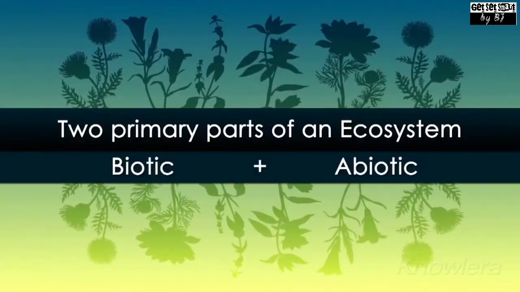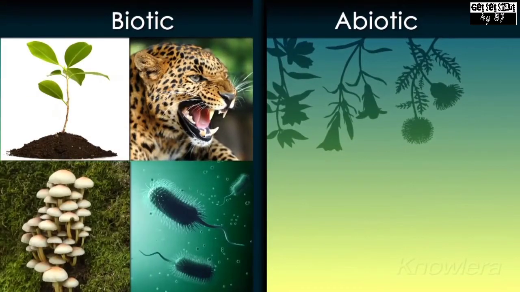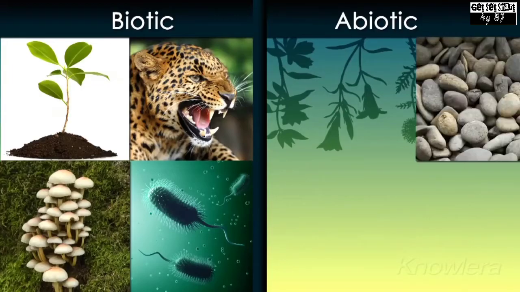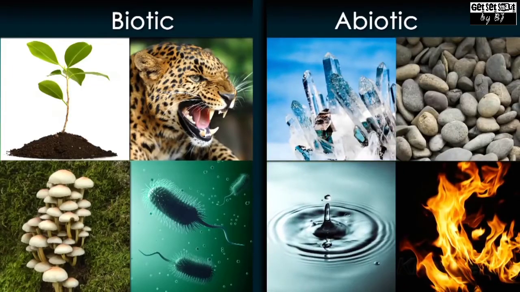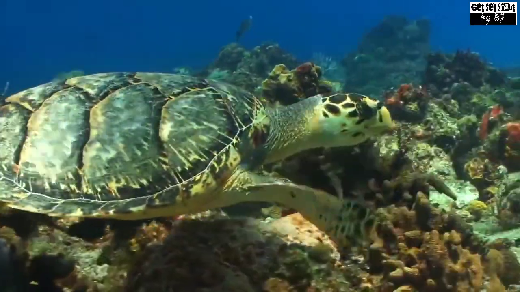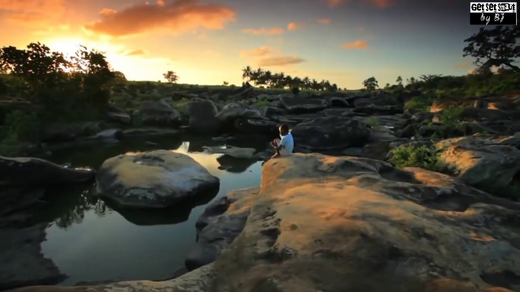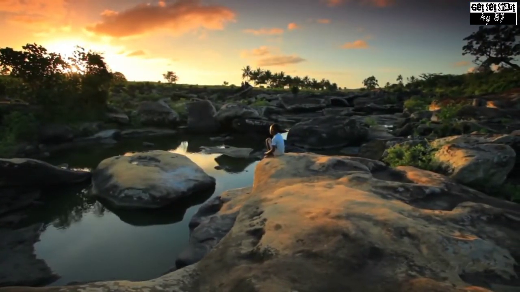There are two primary parts in an ecosystem. The biotic part is made up of all the living things such as plants, animals, fungi, bacteria, etc. Whereas the abiotic part is made up of non-living things such as water, rocks, minerals, various gases, etc. An ecosystem can be almost any size. While most of us think that an ecosystem might be a forest or an ocean, an ecosystem can be a small pond or even the area beneath a large rock.